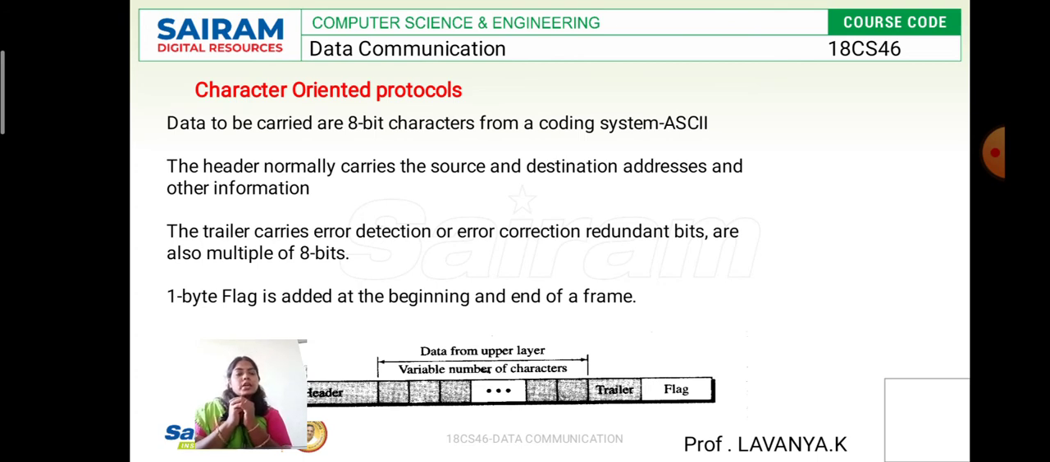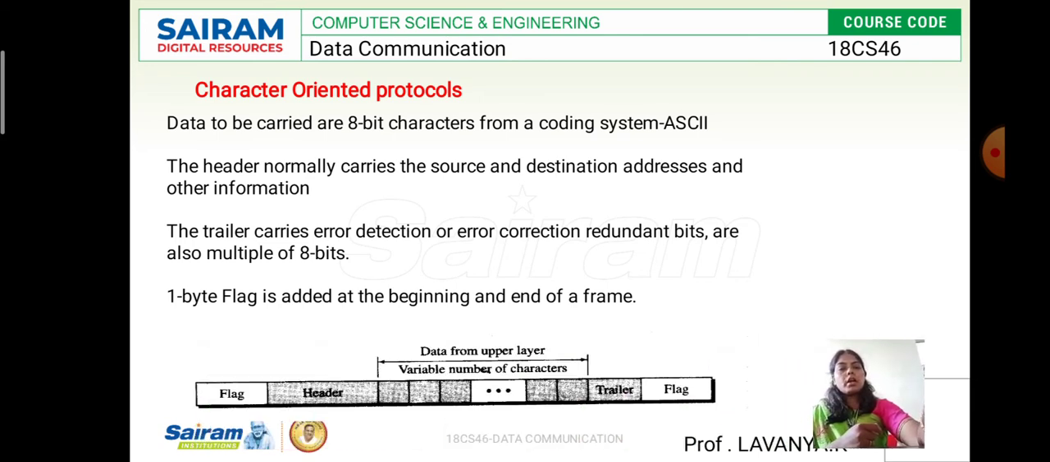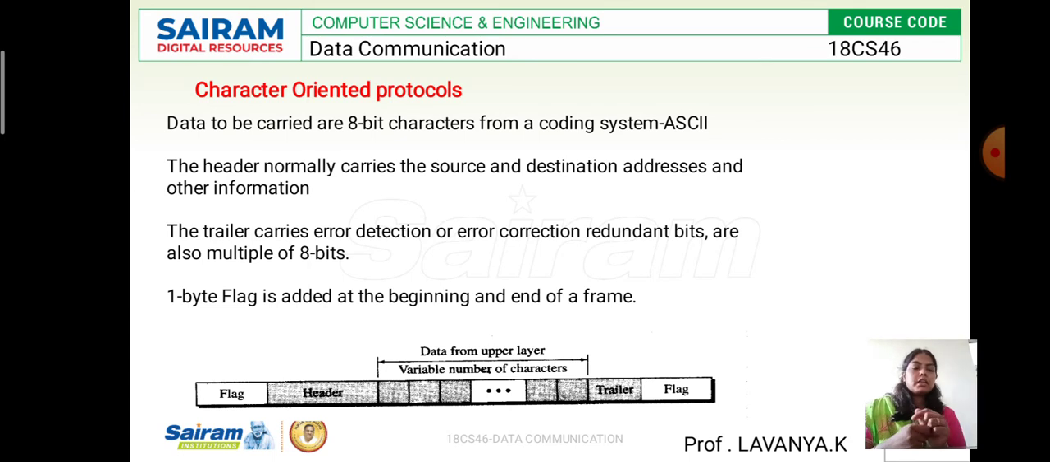In this character oriented protocol, we are going to use a flag, the same thing, a header and a tailor, like a flag. Starting and ending with the flag data means starting and ending with the same information, that is what the flag is indicating. Each flag consists of 1 byte of information. So this is our character oriented protocol.